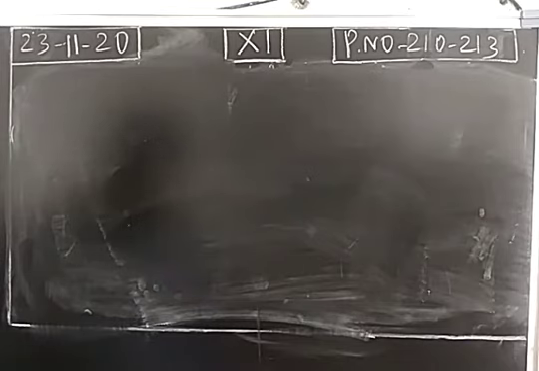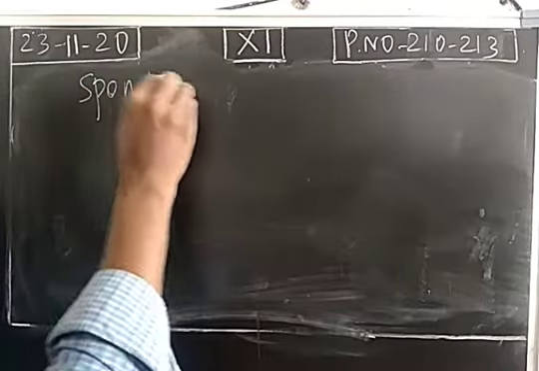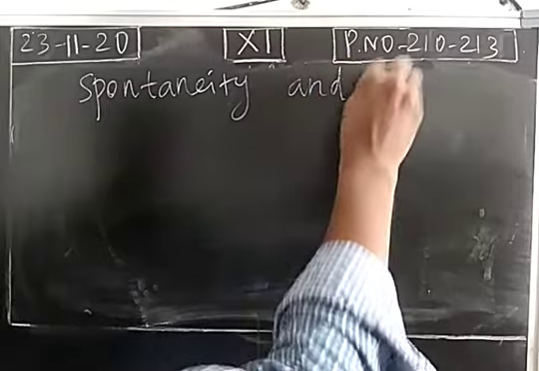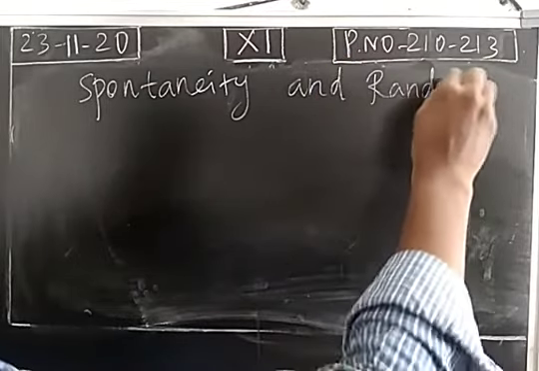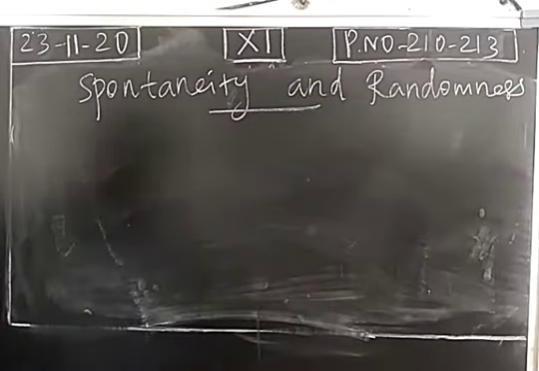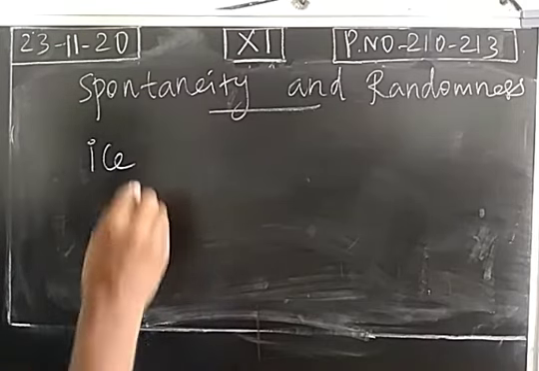Next one, spontaneity and randomness. Consider ice.